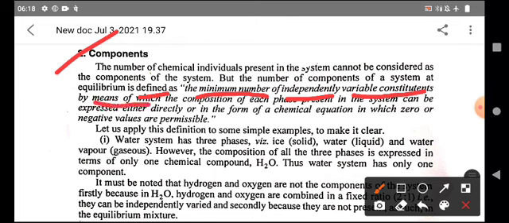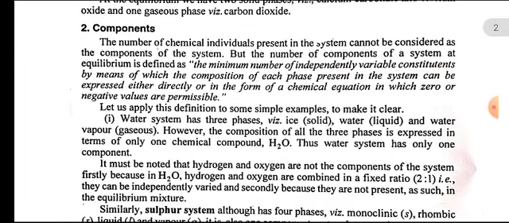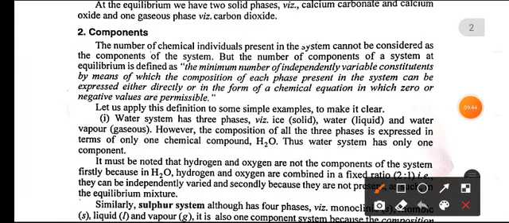by means of which the composition of each phase present in the system can be expressed either directly or in the form of a chemical equation in which zero or negative values are also permissible. Very, very important. Once again, I repeat this one, that is the components. The definition of components.